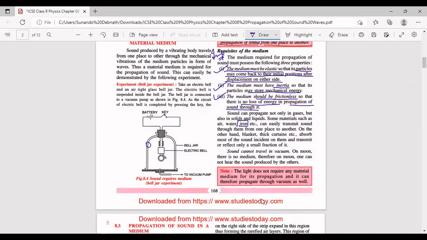In fact, there are some experiments which prove that sound travels through iron very easily. वो rail वाला experiment. If a train is coming from a very far distance, you are unable to hear the sound of the train through air. But if you place your ears on the railway track, you would be able to hear the vibrations of the train, which is at a very far distance, but still the sound is coming to you through the rails, but not coming through the air.